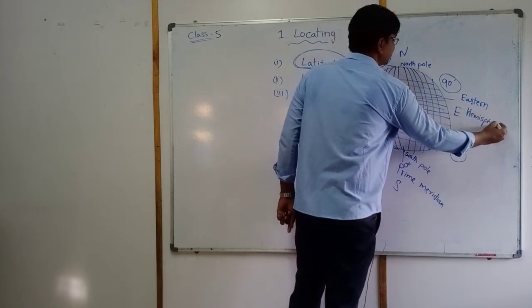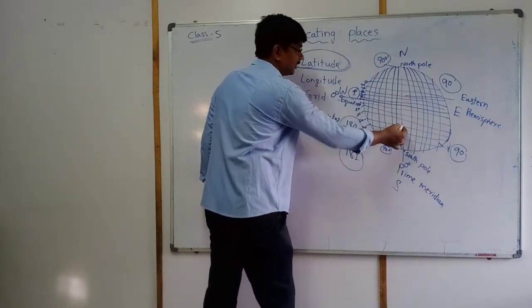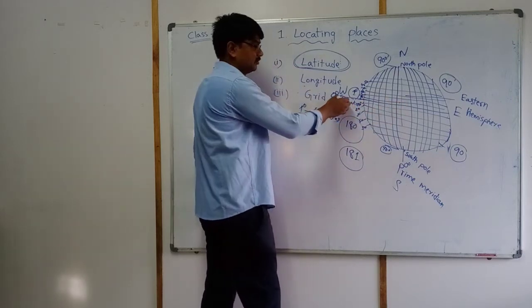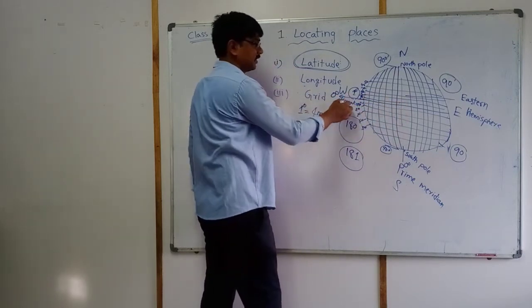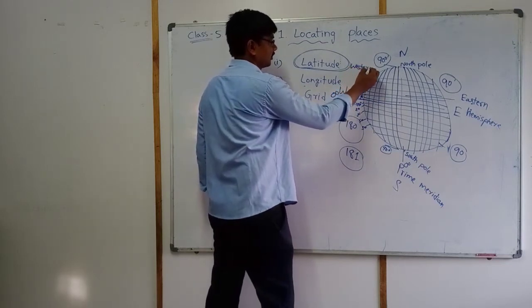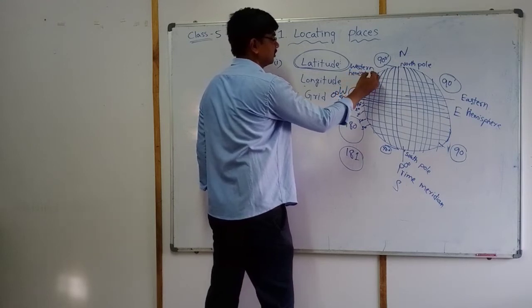From the meridian line towards the western side, it is called the western hemisphere.